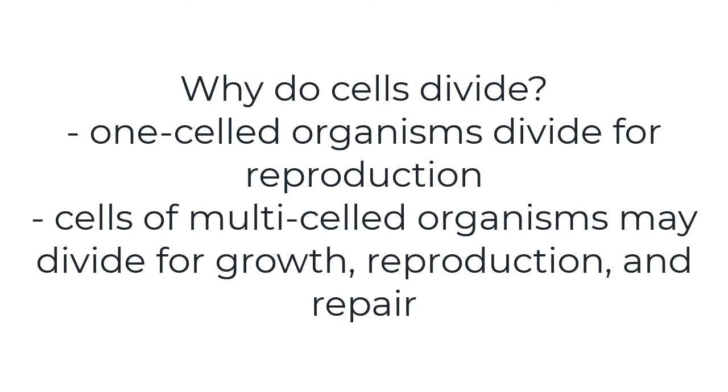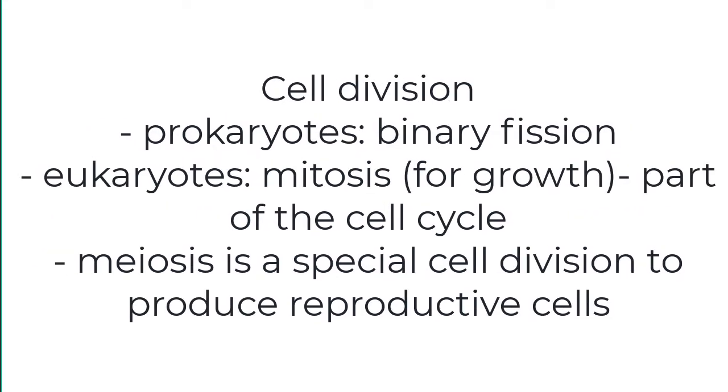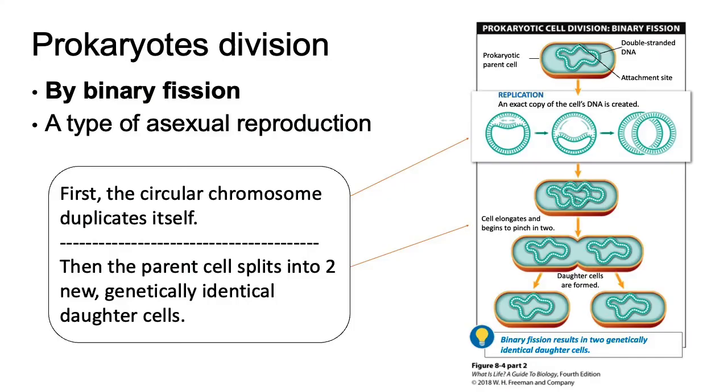also for repair. In the next slides, we are going to revisit binary fission, which is the way prokaryotic cells divide. And we are also going to look at mitosis, which is the cell division of eukaryotic cells for growth and repair. We are not going to cover meiosis this time, which is a special kind of cell division to produce reproductive cells. And we are also going to look at the cell cycle phases.